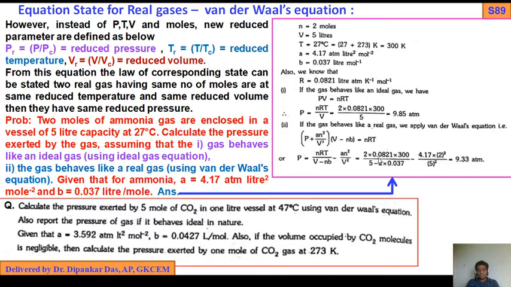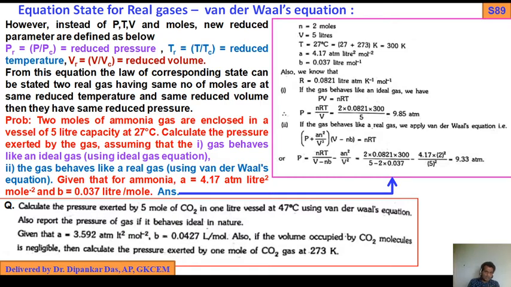So 2 into 0.0821 into 300 by (5 minus 2 into 0.037) minus 4.17 into 2 square by 5 square, that is 9.33 atm. This is a very simple and very important problem. In this way, using the values of A, B, temperature, number of moles and volume, we can easily find out the value of P.